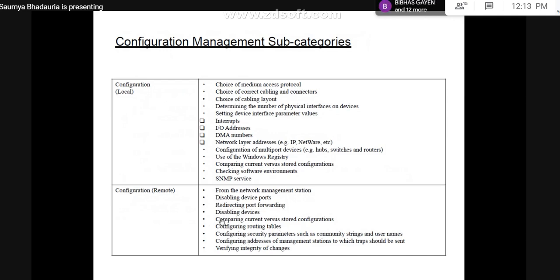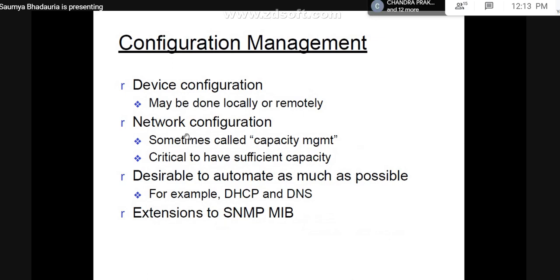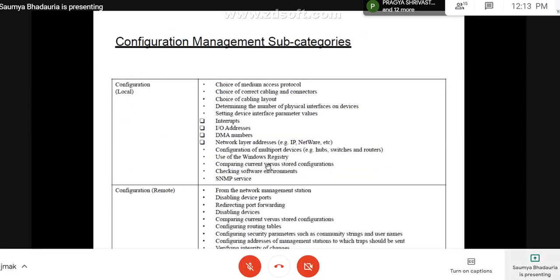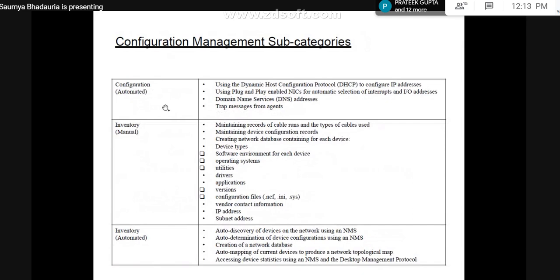The next section is that you are also concerned with network configuration. So both of these device configuration and network configurations would be considered as the documentation aspects. Here as well, we are talking about capacity management, which is critical to have sufficient capacity. This can be considered as an automated configuration. So you would have cases where DHCP is used to configure the IP addresses.